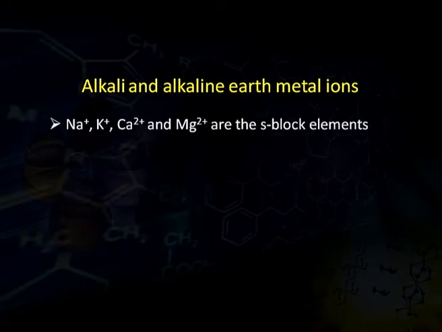Coming on to the alkali and alkaline earth metals. What are alkali metals and what are alkaline earth metals? These metals are basically the s block elements. S block elements means, if you look at the periodic table, the starting two groups, that is 1s and 2s, the elements present in those groups are called s block elements. Sodium and potassium belong to the alkali metals, while calcium and magnesium belong to the alkaline earth metals.